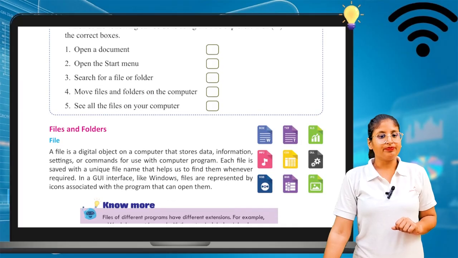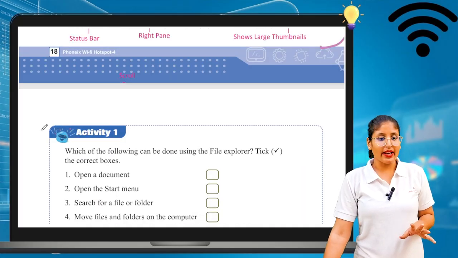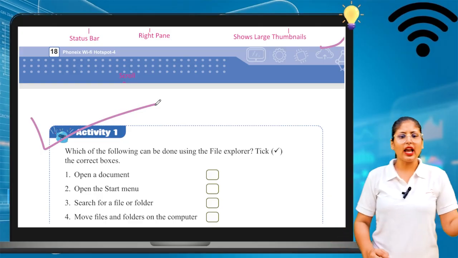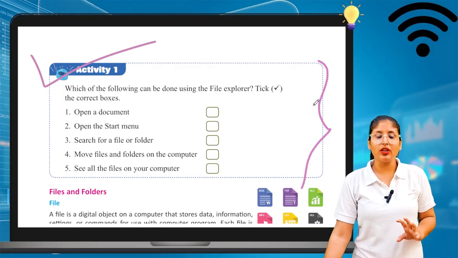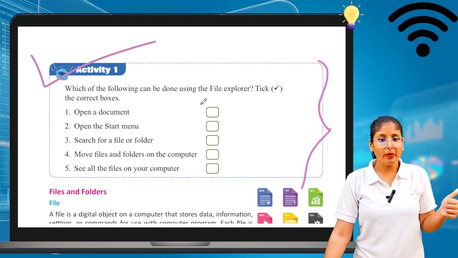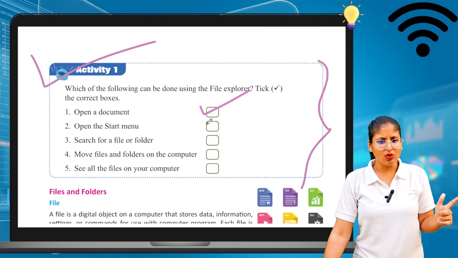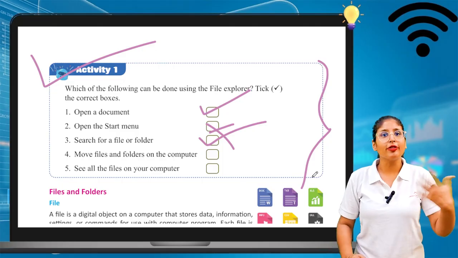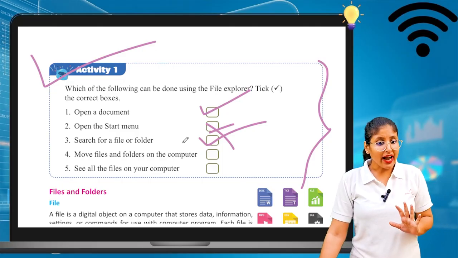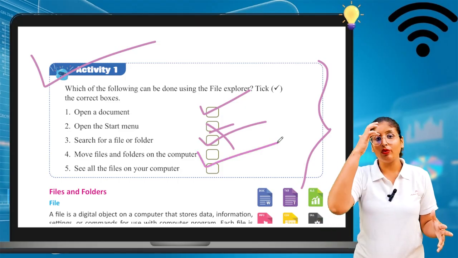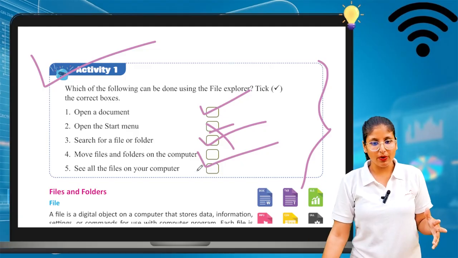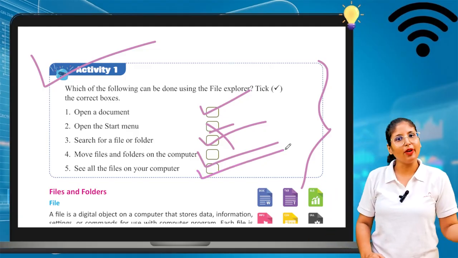Now I'm hoping this much is clear. Now one activity is for you. Which of the following can be done using File Explorer? Tick the following boxes. What things can you do with the help of File Explorer? Open a document. Of course you can open the document in File Explorer. Open the start menu. No, we cannot do this thing. Search for the file and folder. Yes, you can search your file or folder in File Explorer. Move file and folder in the computer. Yes, from File Explorer you can move it from where you want to move. Okay, next, see all the files in your computer. Yes, so all these things we get done with the help of File Explorer.